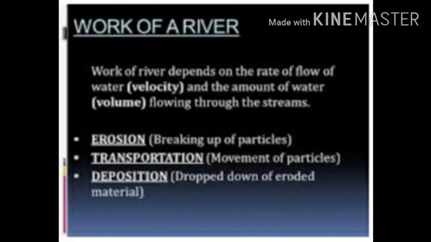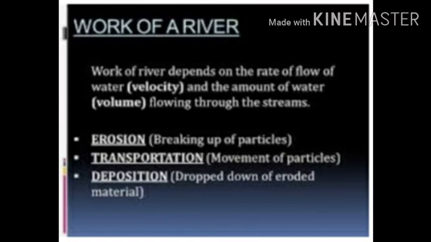Work of river. The work of a river depends on the rate of flow of water, means velocity, and the amount of water, means volume, flowing through the streams. Work of river is divided into three parts. First, erosion, means breaking up of particles. It is a weathering. Second work of river is transportation, means movement of particles as per the velocity of water.